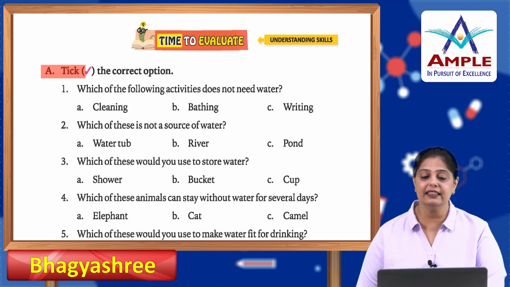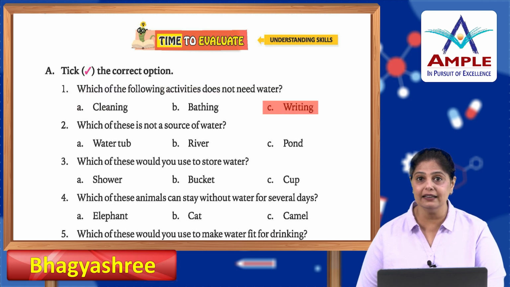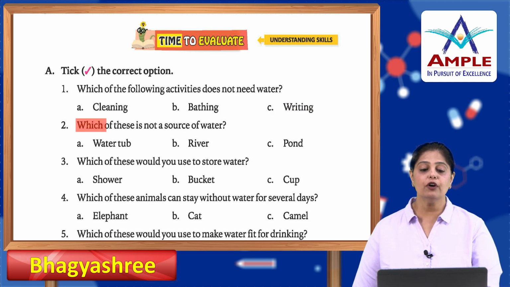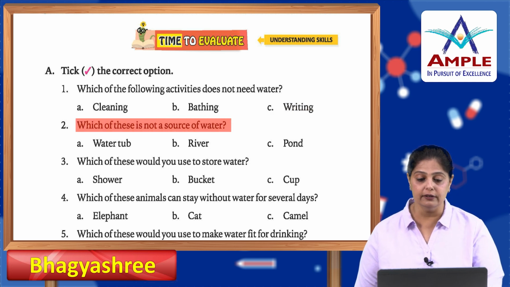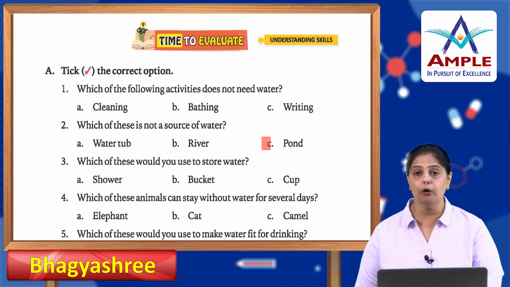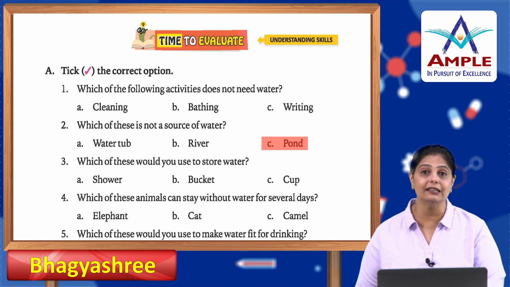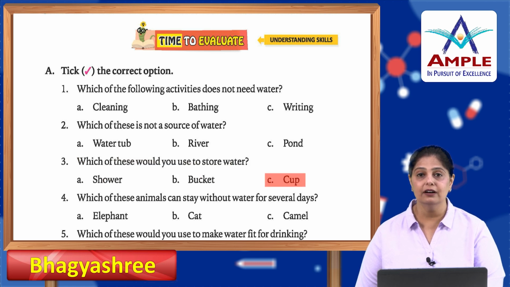Alright, now it's time to evaluate you guys. A. Take the correct option. Which of the following activities does not need water? Cleaning, bathing or writing? For writing, we don't need water. Which of these is not a source of water? Water tub, river or pond? It's the water tub.